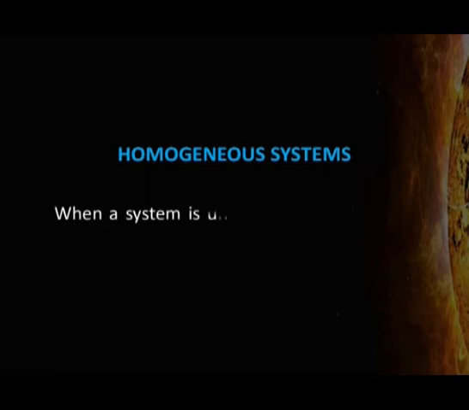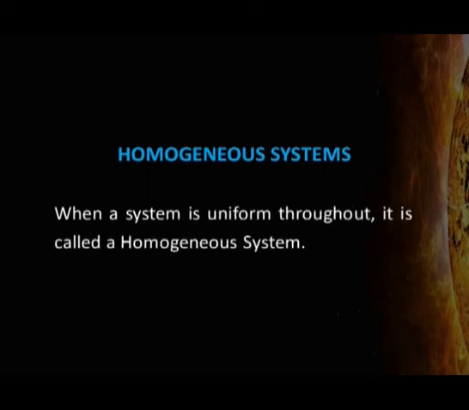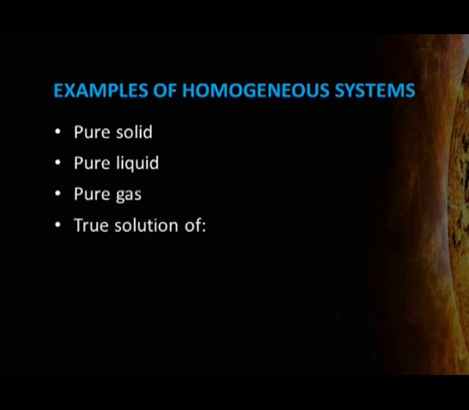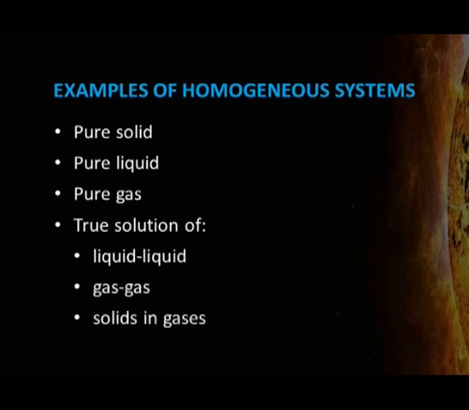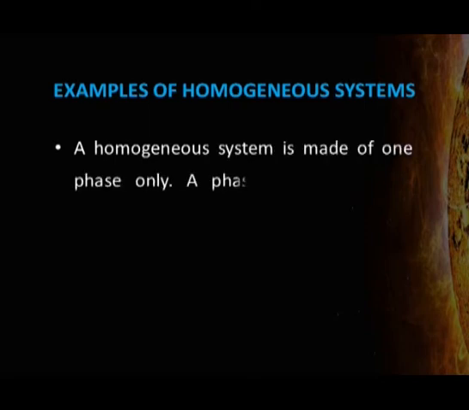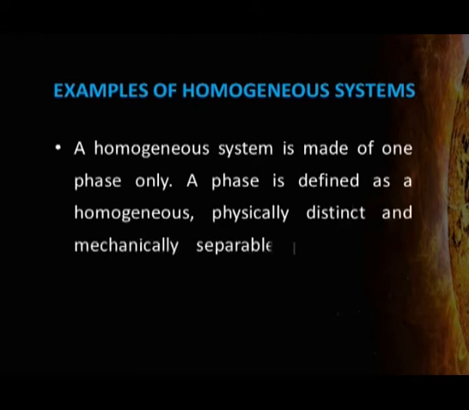When a system is uniform throughout, it is known as a homogeneous system. Some examples of homogeneous systems are pure solid, pure liquid, pure gas or true solutions of liquid-liquid, gas-gas or solids in gases. A homogeneous system is made up of one phase only. A phase is defined as homogeneous, physically distinct and mechanically separable portion of the system.